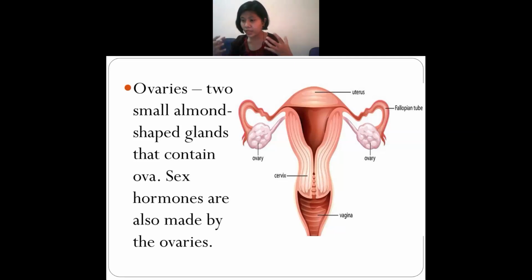In simple words, I'm just saying they will stretch the uterus so that it will be larger in size, so that when the matured sperm enters and meets the matured egg, they will form an embryo inside this uterus. The embryo also needs to grow, isn't it? 9 months. So for that, the uterus will become larger in size. Okay, did you understand the follicular phase?